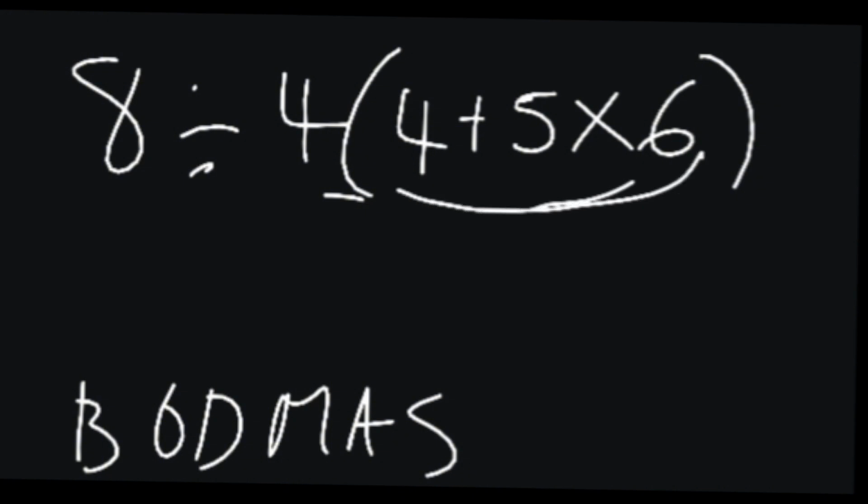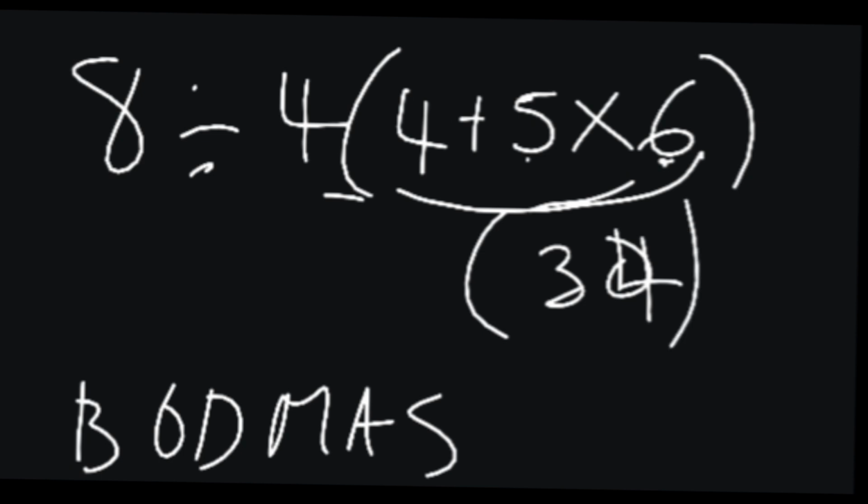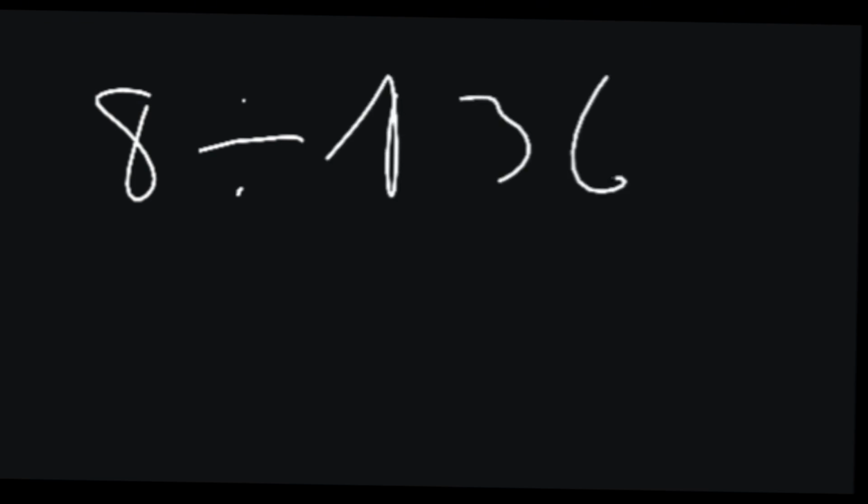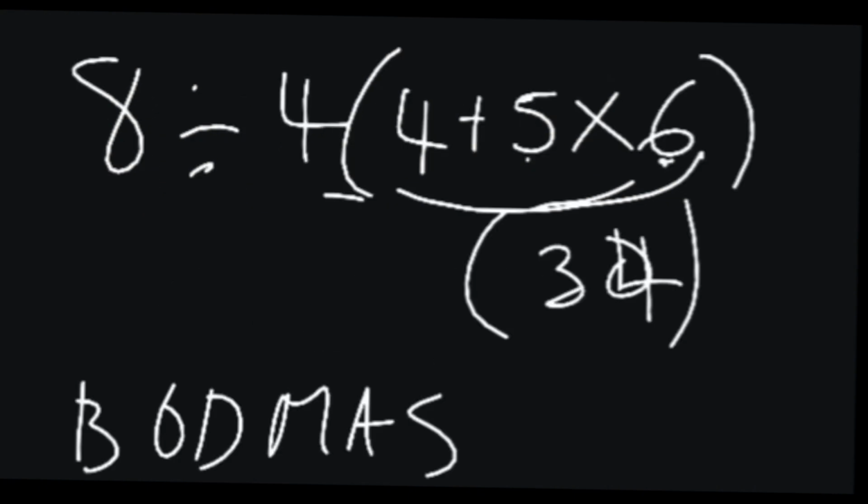What follows? There is no of. Okay, there is division. No, there is multiplication. We start with multiplication. That is 5 times 6. Okay, 5 times 6, we have a 30 plus 4. That will be what? 34. Inside the bracket, you have a 34. Okay, hence we are going to be having what? 4 times 34, and that is equals to what? 136. Hence our answer will be what? 8 divided by 136, and 8 divided by 136 will be something like 0.058, something like that. That was just to show you how everything happened. Take that into consideration while solving.